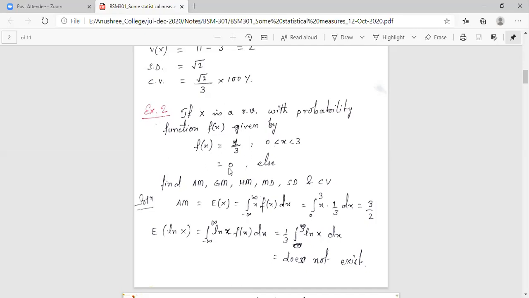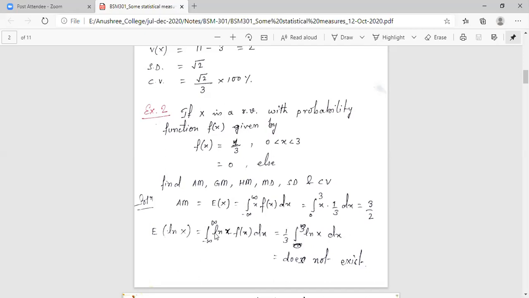So the value 0 will come out. We will take only the part where f(x) has a definite value, that is 1 by 3. So it is taken as the integral from 0 to 3 of x times f(x), where f(x) is 1 by 3, dx. Similarly, expectation of ln x.